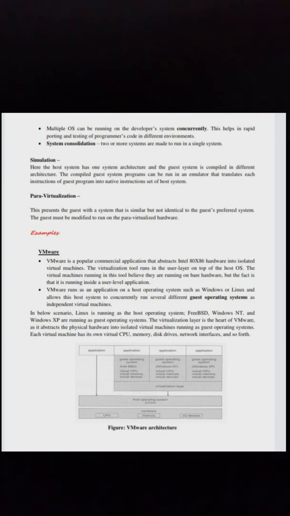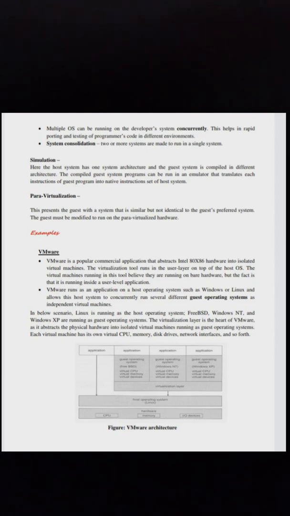System consolidation. Two or more systems are made to run in a single system simulation. Here, the host system has one system architecture and the guest system is compiled in a different architecture. The compiled guest system programs can be run in an emulator that translates each instruction of the guest program into the native instruction set of the host system. Paravirtualization. This presents the guest with a system that is similar but not identical to the guest's preferred system. The guest must be modified to run on the paravirtualized hardware.